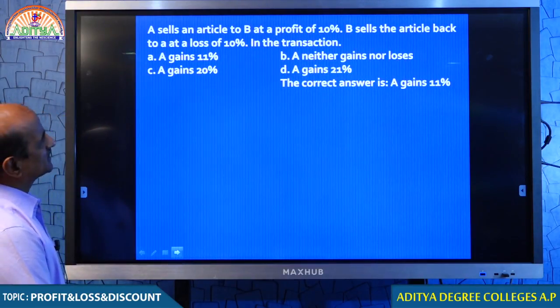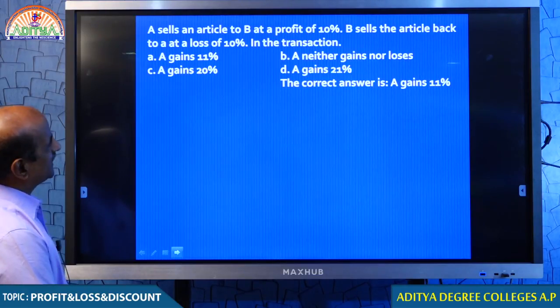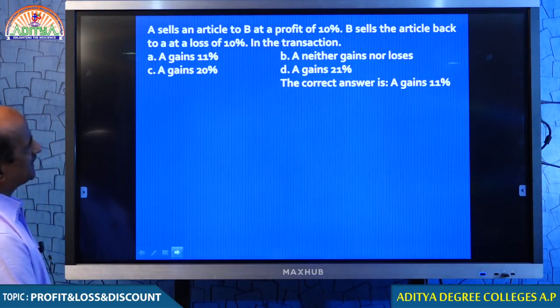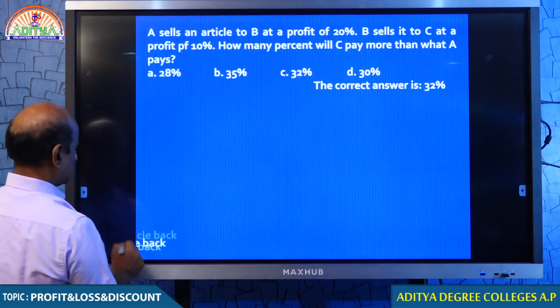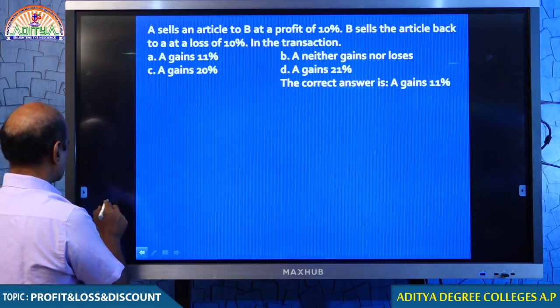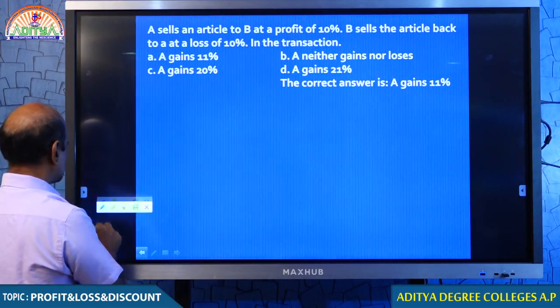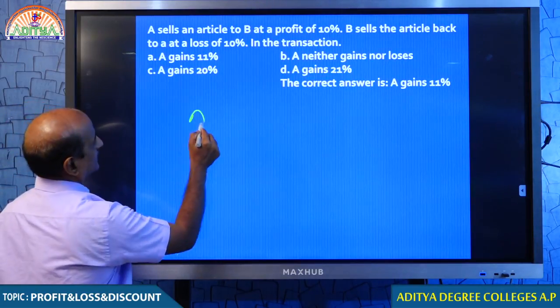Similar one, my dear students. A sells an article to B at a profit of 10%, B sells the article back to A at a loss of 10%. 10%, 10%. Come on, students, A and B. This question can be answered without any difficulty. We can easily answer. So what do we do? Here we have A and there you have B.